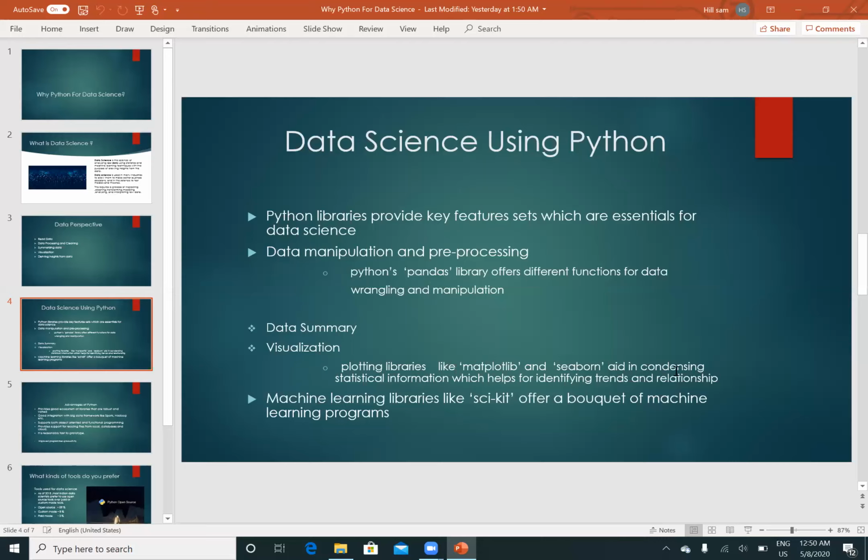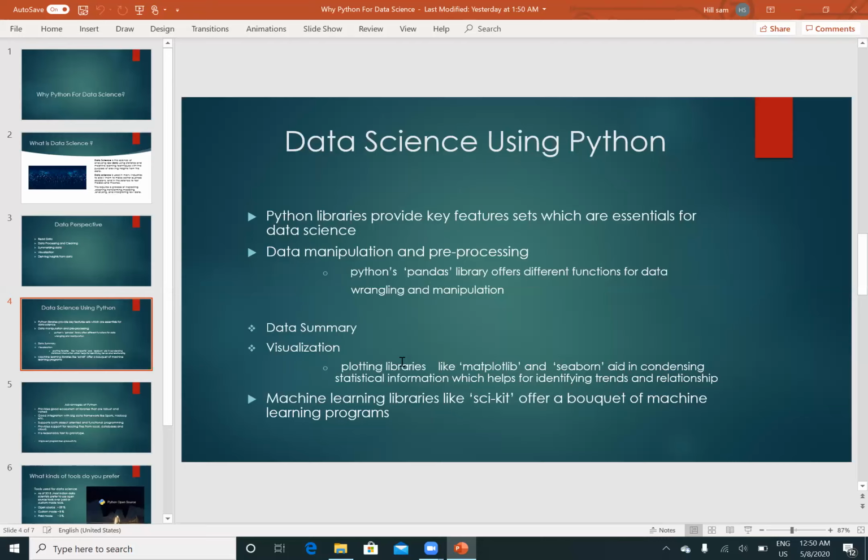And this will consider the statistical information, and it will really help for identifying trends and the relationship between any two or any three, any relations of more than two. What is the relation, whether we are getting a profit just by seeing a visualization, and whether we are getting a loss, or which is the best decision we can make. All these we can decide just by seeing a visualization.